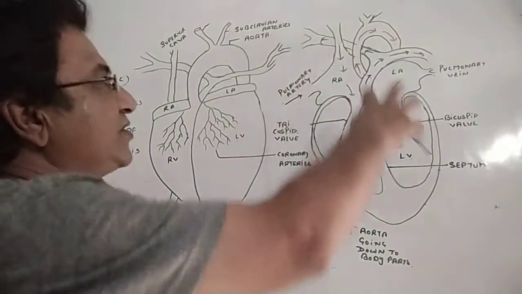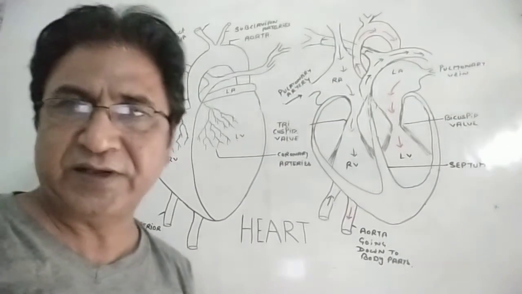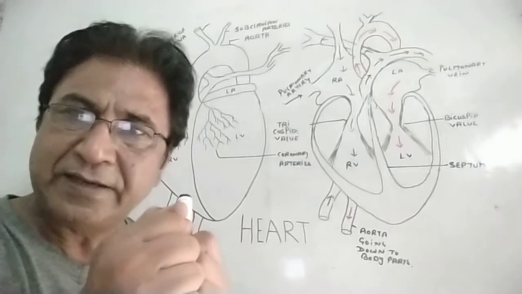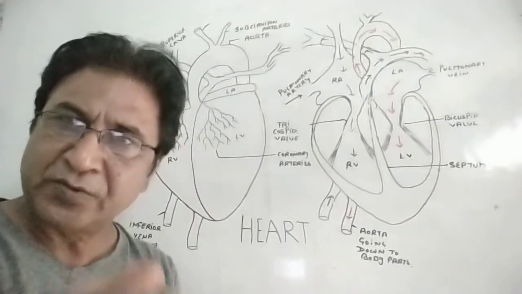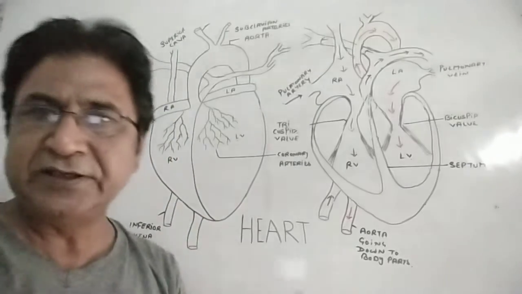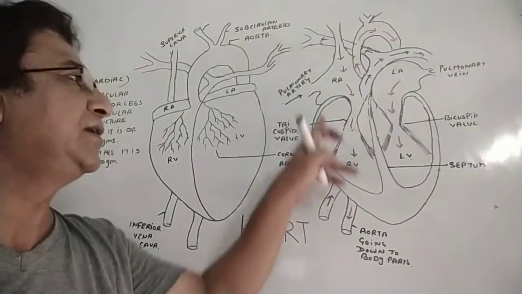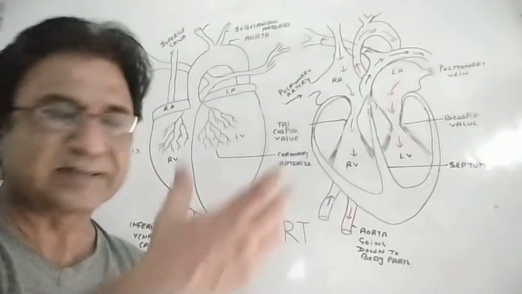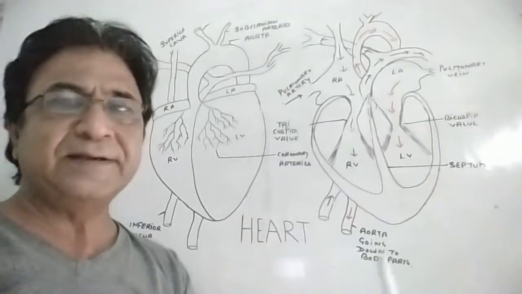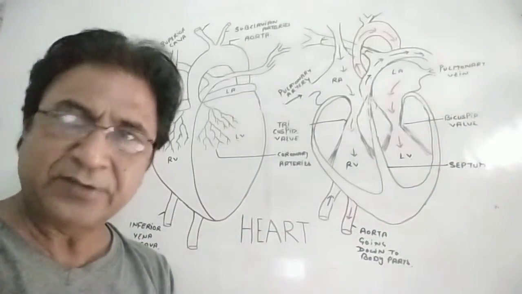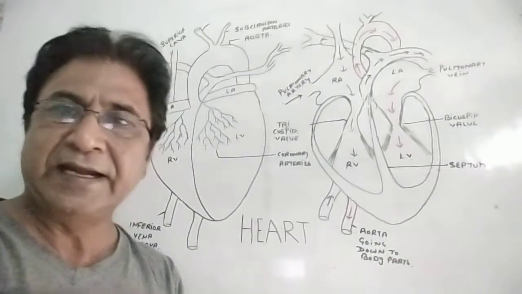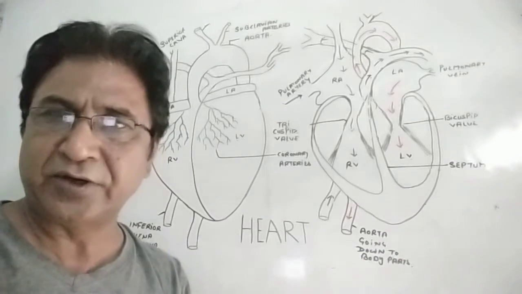So this way the functioning of the heart actually happens. The basic function of the heart is just to pump the blood throughout the body. So from one part, the deoxygenated blood is coming into the right auricle. By the right ventricle, the blood is flowing into the lungs. From the left auricle, the oxygenated blood is coming into the left ventricle. Then the left ventricle contracts and supplies the oxygenated blood throughout the body.